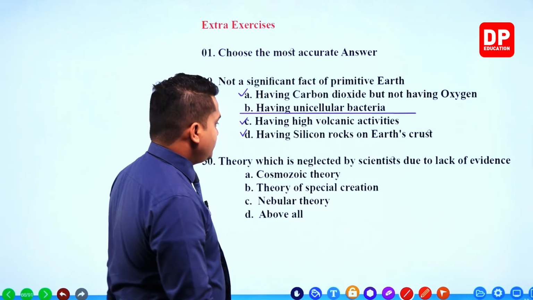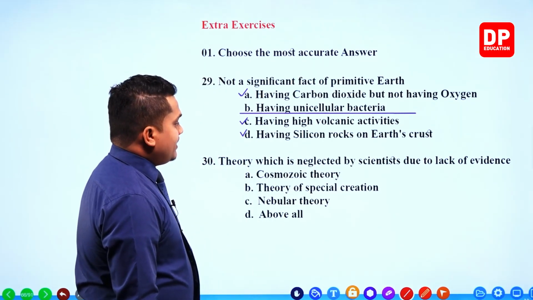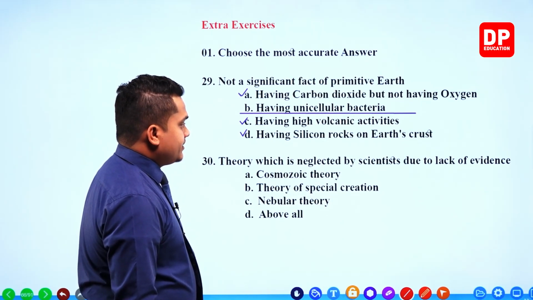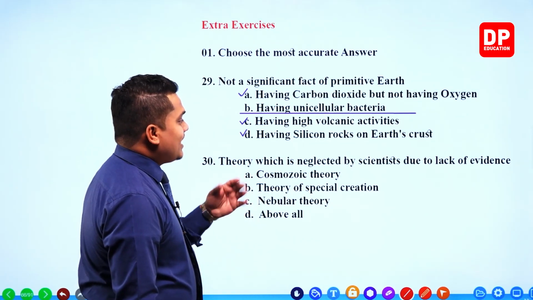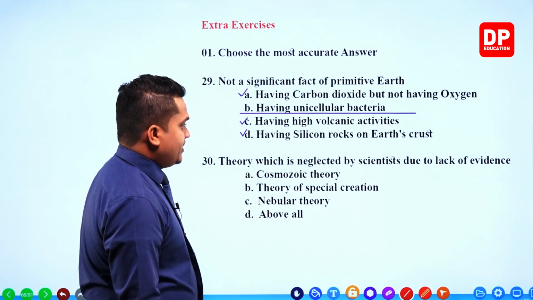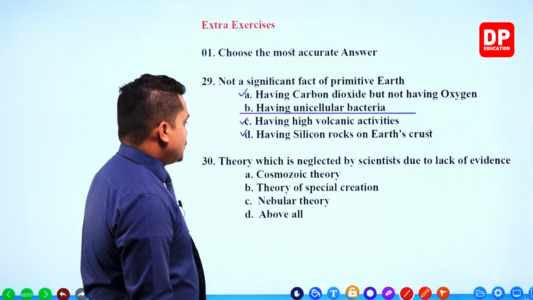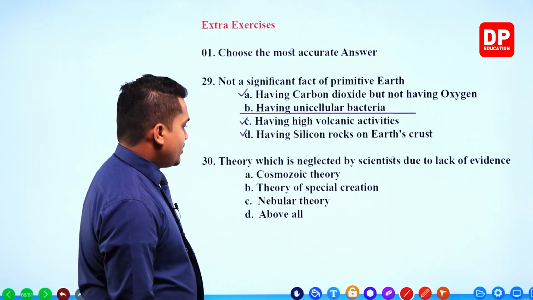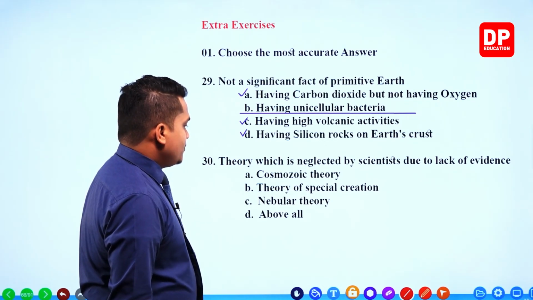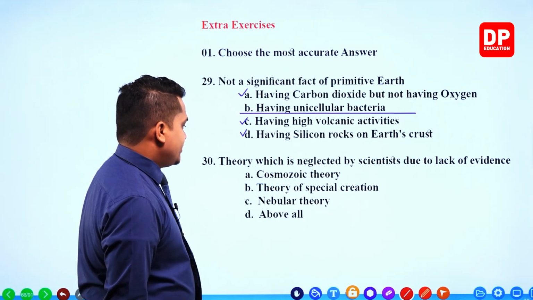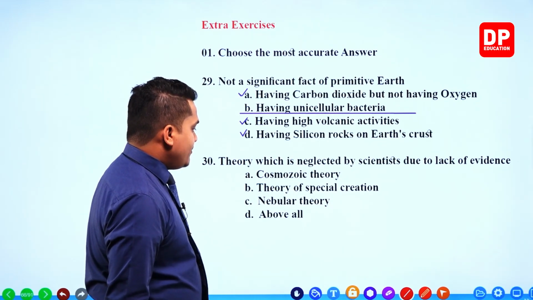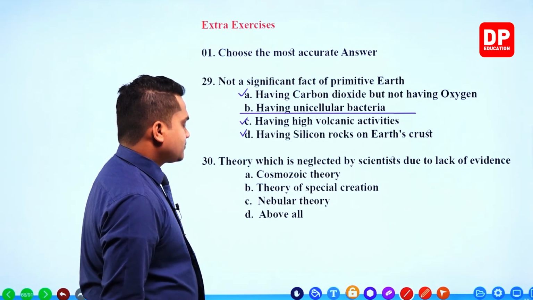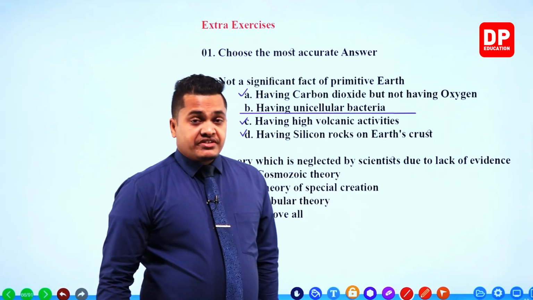Okay, next one. Theory which is neglected by scientists due to lack of evidence. Number 1, cosmological theory. Number 2, theory of special creation. Number 3, nebular theory. Number 4, above all. Once again confusing, right?